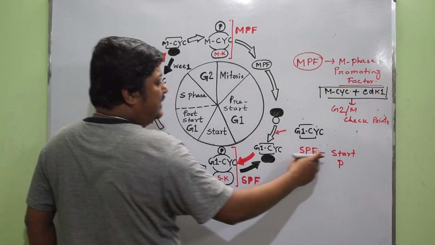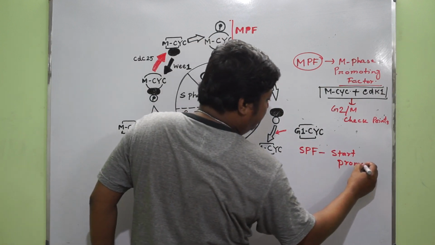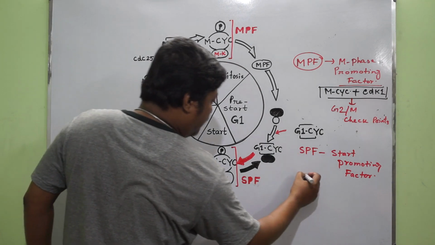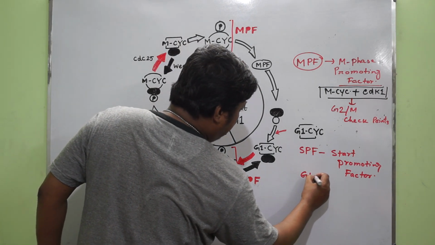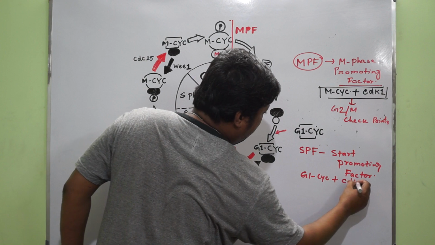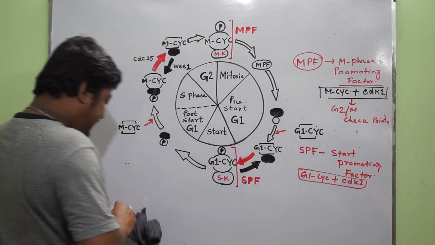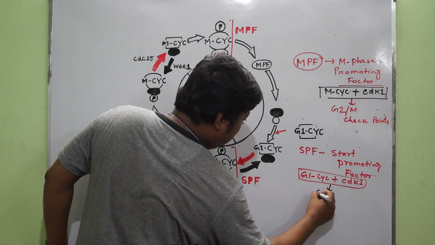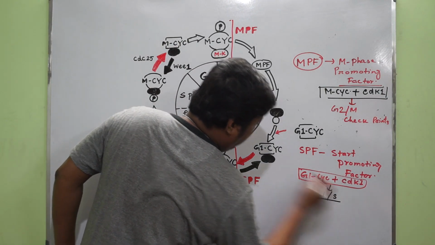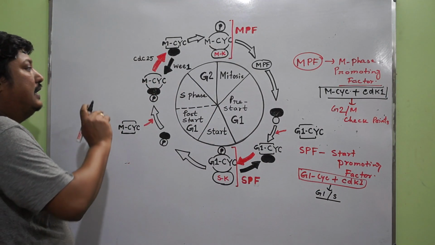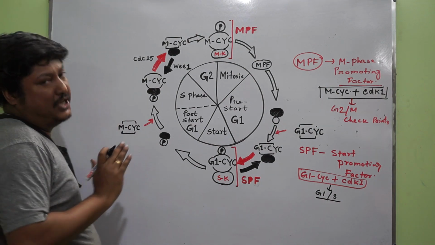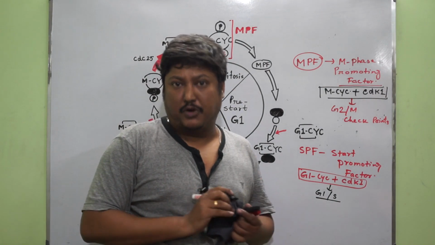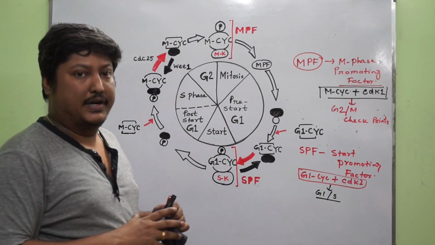That is start promoting factor. Now this SPF is made up of two proteins. One is called G1 cyclin plus CDK1, and this complex works at the G1/S checkpoint. So in yeast there are two basic checkpoints. Generally two types of checkpoints are present, G2/M and G1/S.